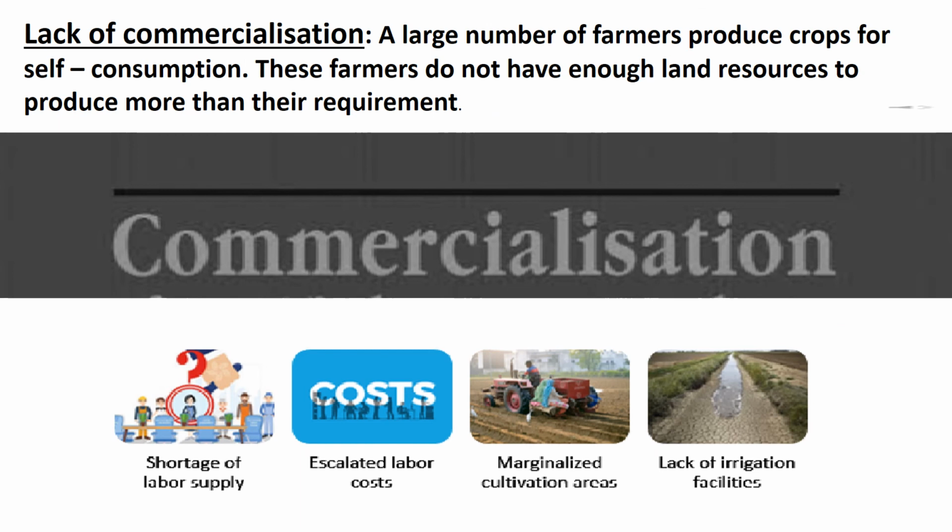Lack of commercialization. A large number of farmers produce crops for self-consumption. These farmers do not have enough land resources to produce more than their requirement. Children, most of the small and marginal farmers grow food grains which are meant for their own family consumption. Modernization and commercialization of agriculture have, however, taken place in the irrigated areas.